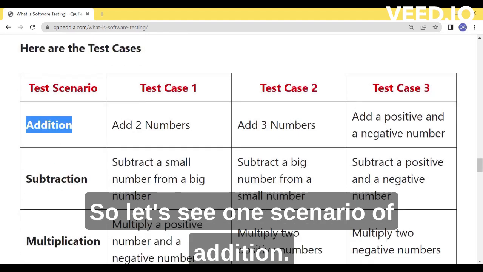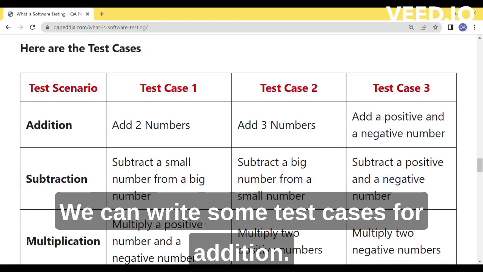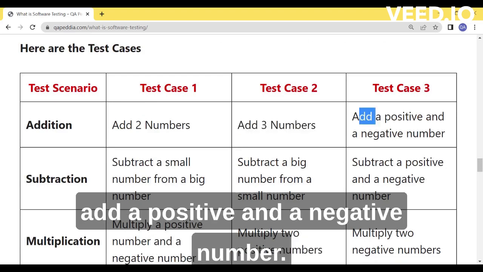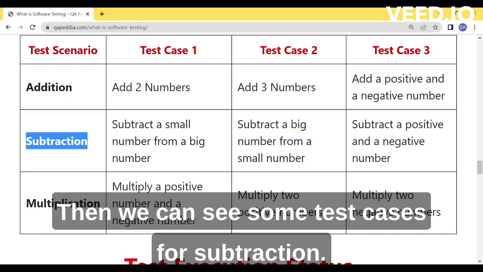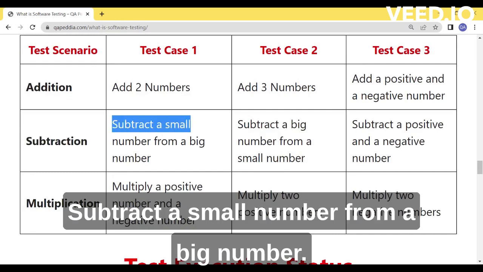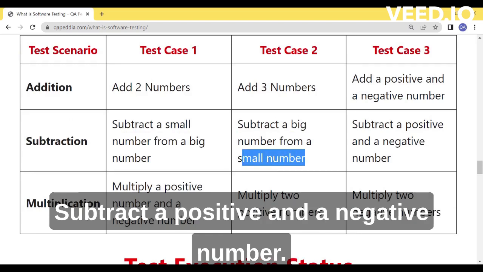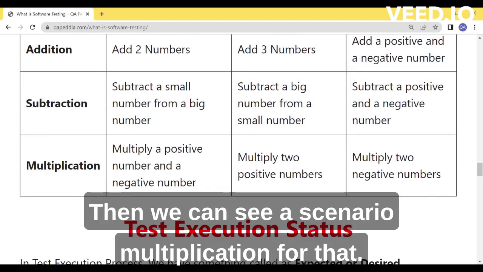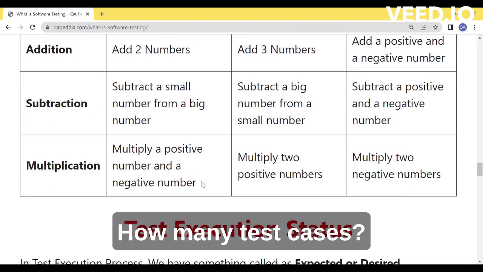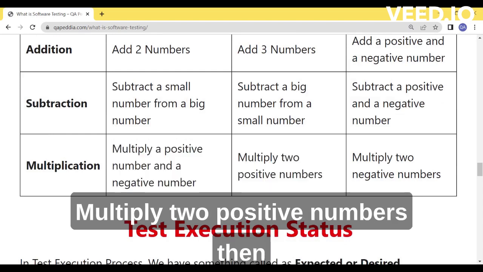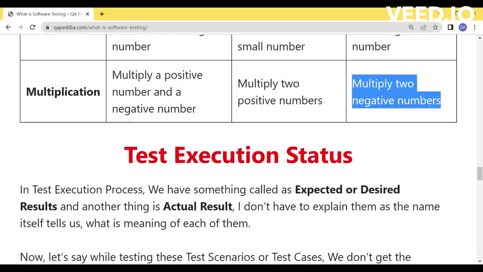Let's see one scenario of addition. We can write some test cases for addition, that is add two numbers, add three numbers, add a positive and a negative number. Then we can see some test cases for subtraction: subtract a small number from a big number, subtract a big number from a small number, subtract a positive and a negative number. Then we can see the scenario of multiplication. For that, how many test cases? Multiply a positive and a negative number, multiply two positive numbers, then multiply two negative numbers.